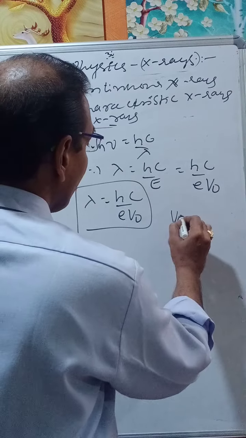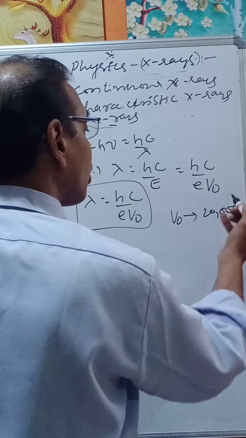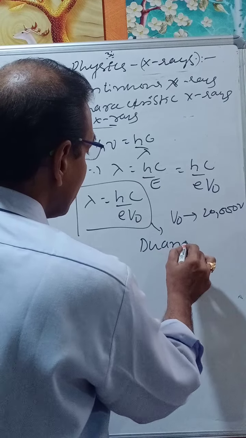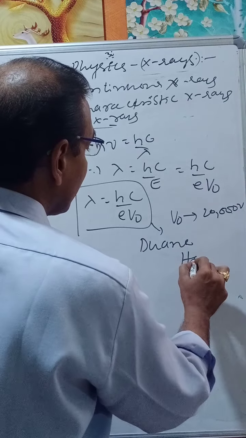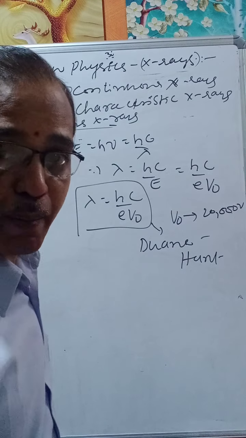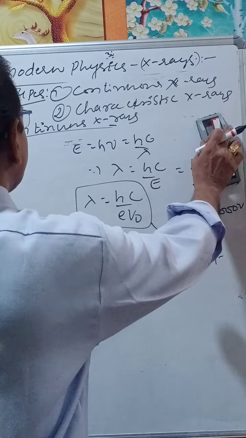V naught is the accelerating potential. I told you this occurs at 20,000 volts or so. This law is called the Duane-Hunt law. Lambda is equal to hc by eV naught is called the Duane-Hunt law.